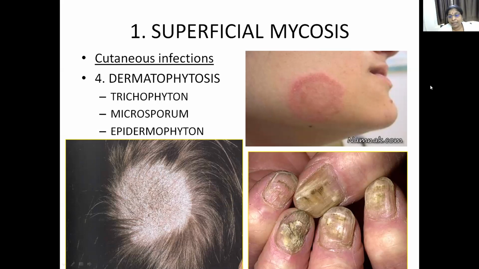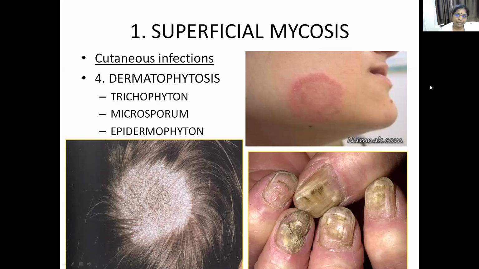And in the nail you can see the normal morphology of the nail is lost. The nails are brittle, and there is a change in color of the nail also. So these 3 conditions, that is the fungal infection of skin, hair and nails, are altogether called dermatophytosis, caused by dermatophyte fungi. Examples: Trichophyton, Microsporum and Epidermophyton.